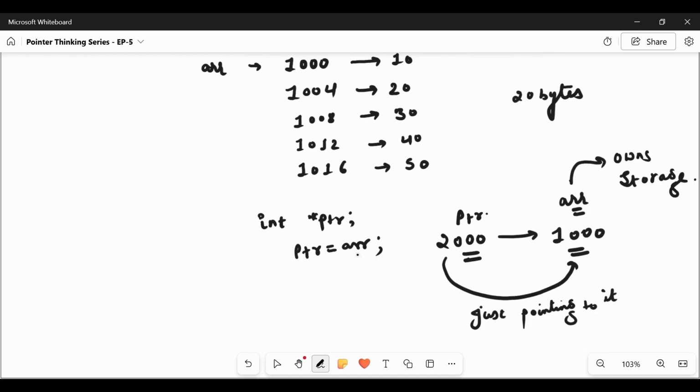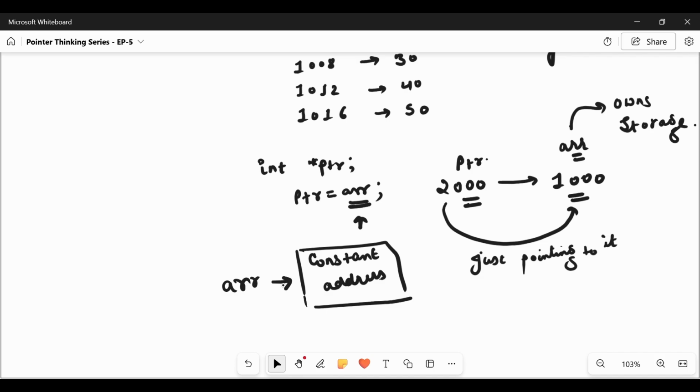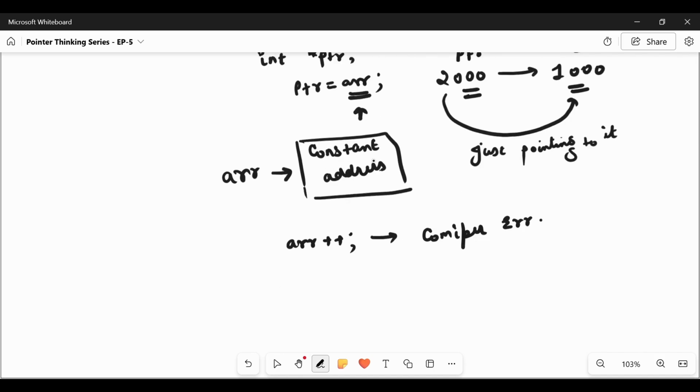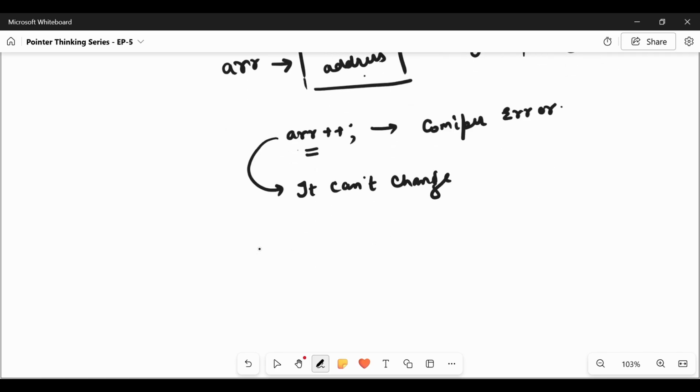Now, the array name: is it a normal identifier, or how does the compiler take this? Array names are like a constant address, ARR. This is a constant address. As the array name is treated as a constant address, when we try to increment the array name, we will face a compiler error. Whereas when we do such an operation on a pointer, like we have declared a pointer and then we increment the pointer, it is valid.